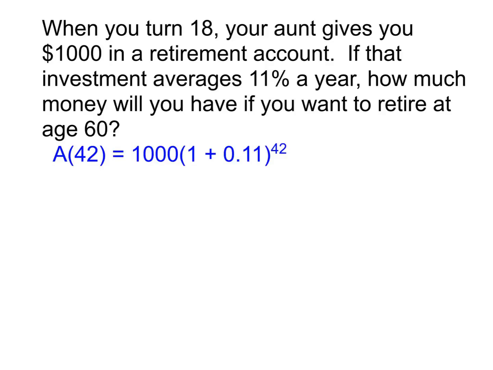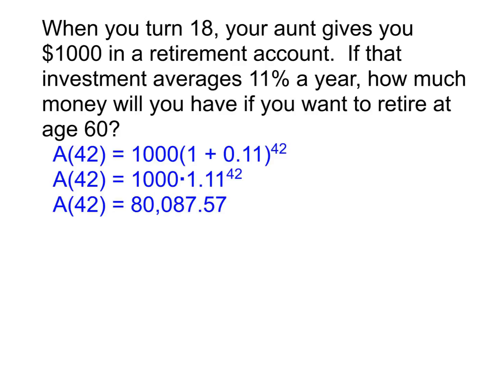So when you're evaluating this, I would definitely suggest you actually write down what that addition gives us. I'll sometimes see people who will try to type it in from the original, complete with the parentheses and everything. And while that does technically work, it's also prone to errors. We forget a parenthesis or we don't put something in the right place. It's much easier and more reliable to just do the 1 plus 0.11 and then worry about doing the work. And when doing the work, remember exponents first. So 1.11 to the power of 42, then multiply that by the 1,000.